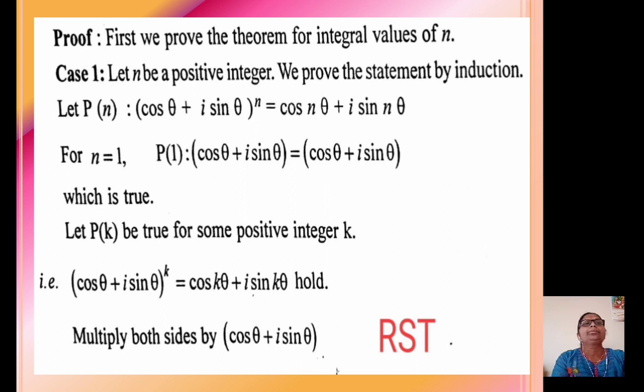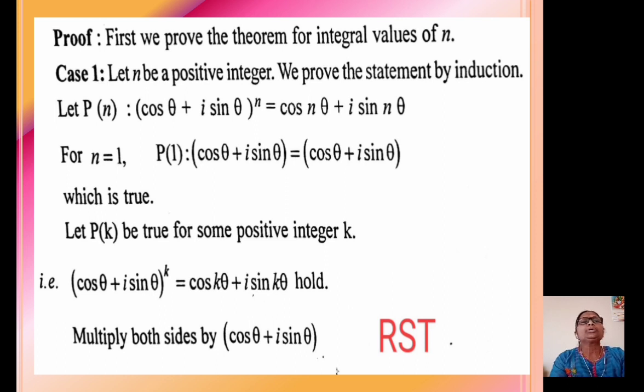(cos theta plus i sin theta) equal to cos theta plus i sin theta. Here both LHS and RHS are equal. That is, (cos theta plus i sin theta) raised to 1 means cos theta plus i sin theta, which is equal to the RHS. Thus, the theorem is true for n equal to 1.